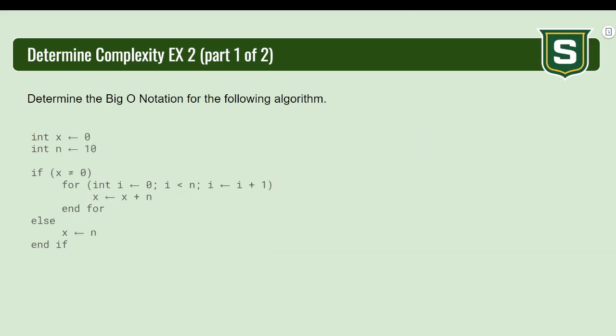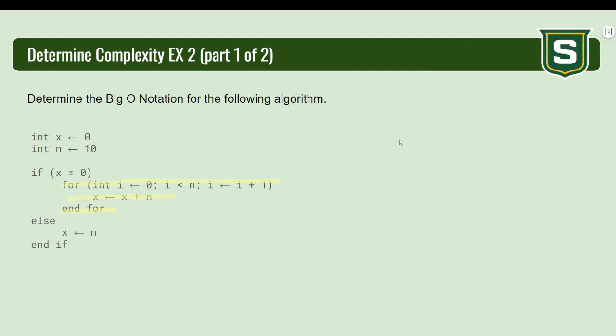Okay, so here I have a little bit more going on. Here we have int x is 0, that's big O of 1. Int n equals 10, that's big O of 1. If statement is big O of 1, oh, but then we have this loop. So this is what we need to realize inside of our code.